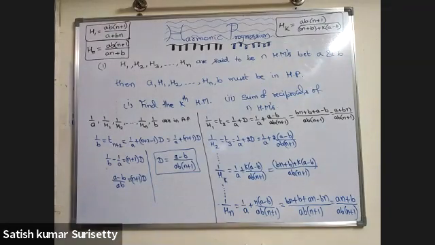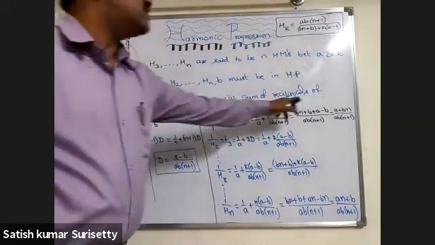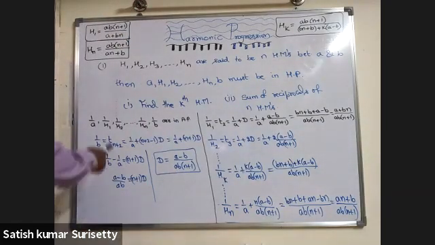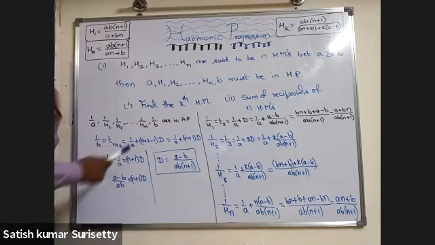Now the second part, the sum of reciprocals of n harmonic means. That means you need to calculate 1 by H1 plus 1 by H2 plus 1 by H3 and so on up to 1 by Hn.